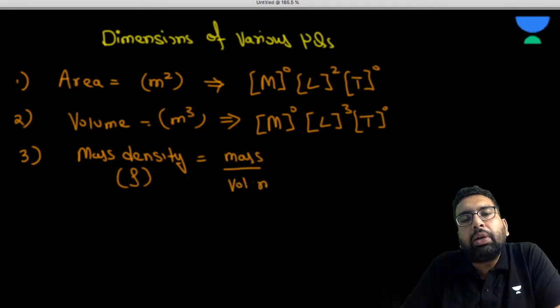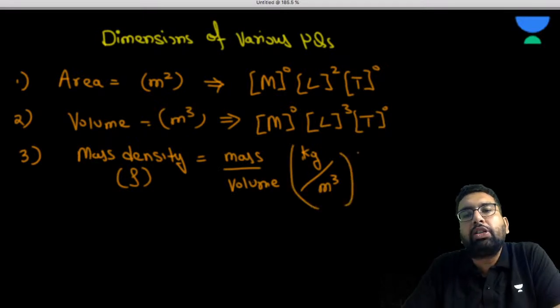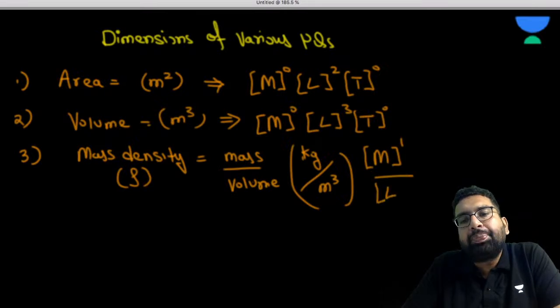The unit of mass is kg and the unit of volume is meter cube, so the unit of mass density is kg per meter cube. For kg it is M1, and for meter cube you write L3 in the denominator. So we can further write it as M1 L-3.